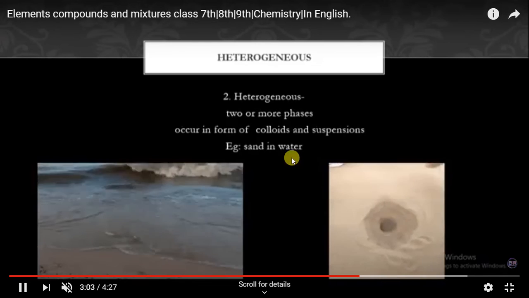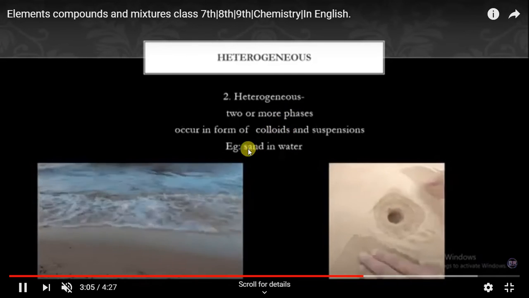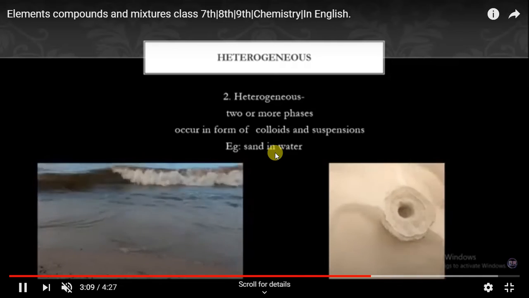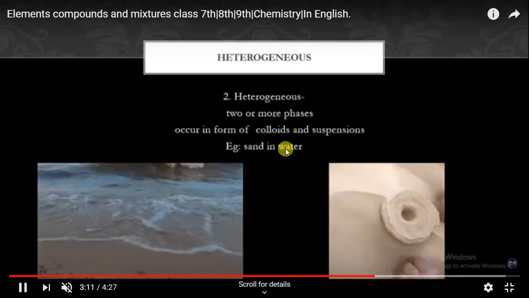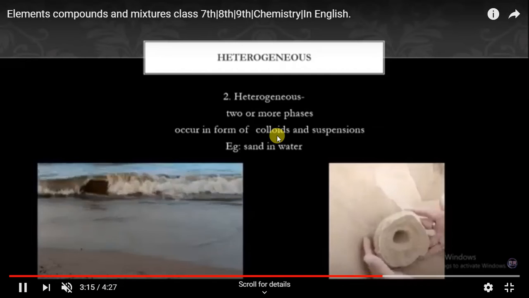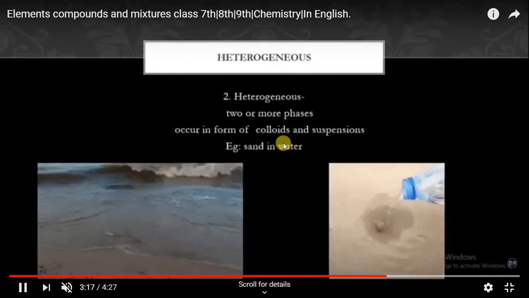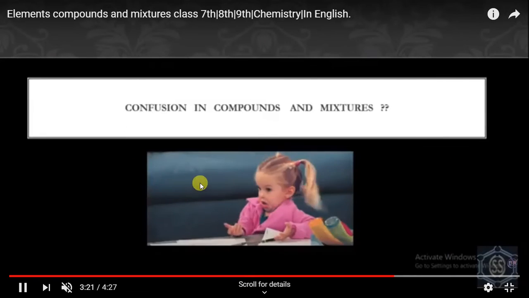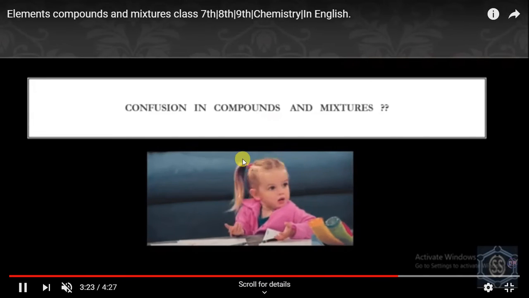And the other category is heterogeneous, when two or more phases occur, in the form of colloids and suspensions. Example, sand in water. As opposed to a homogeneous mixture, here the composition is not uniform throughout. So that is called heterogeneous.